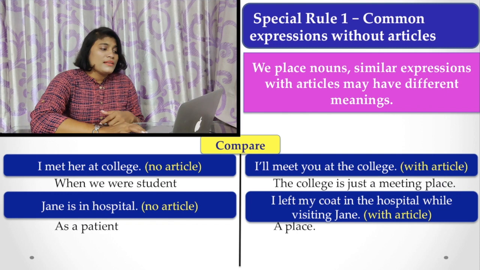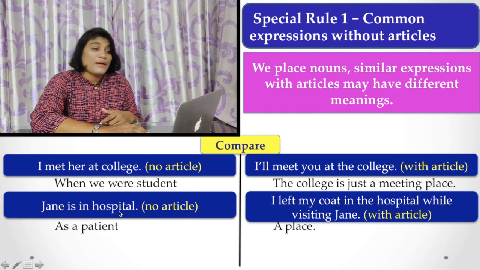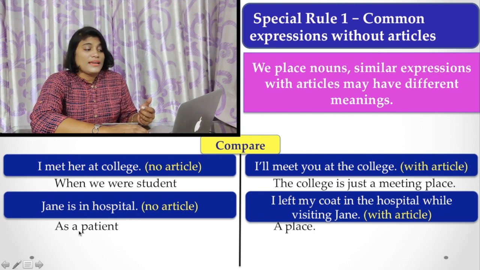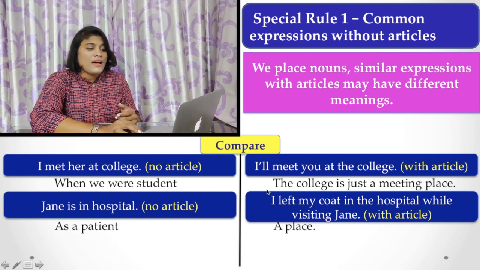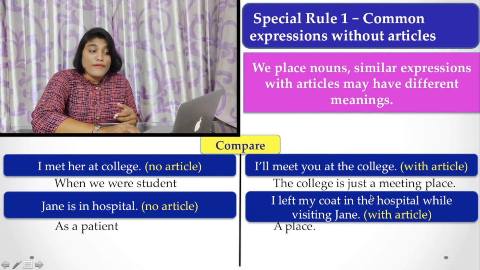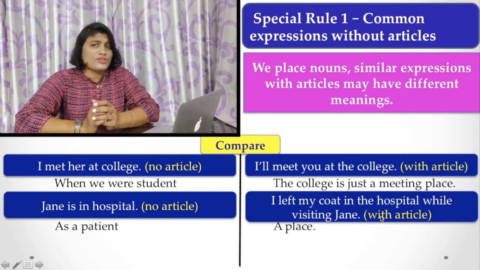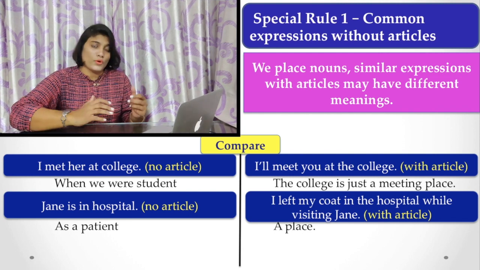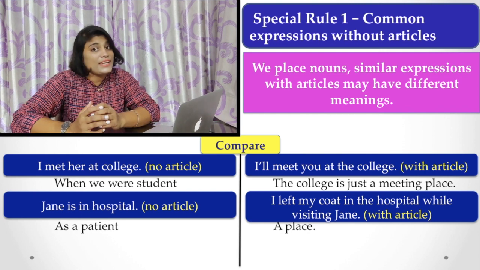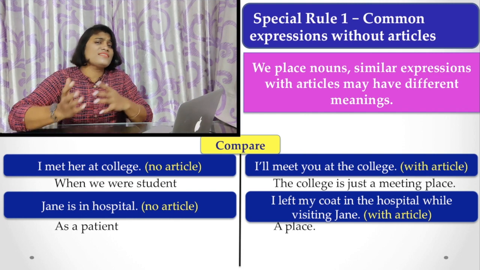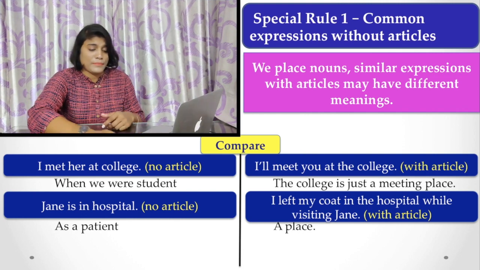And similarly, Jane is in hospital. If I say Jane is in hospital, without an article, that means Jane is a patient. But I left my coat in the hospital while visiting Jane. Here you find the is used with hospital because I am not talking about Jane being a patient. I am talking about the place where I left my coat. So when we use an article with a particular noun, we find there is a sort of meaning difference.